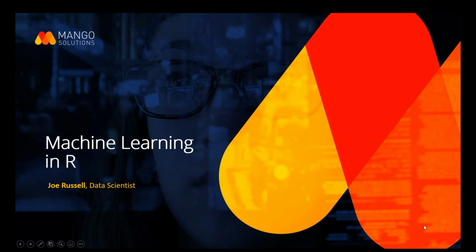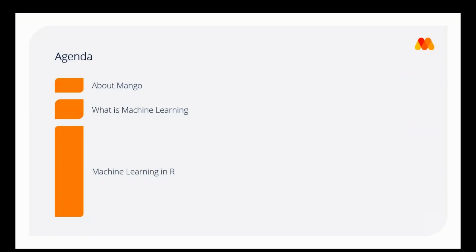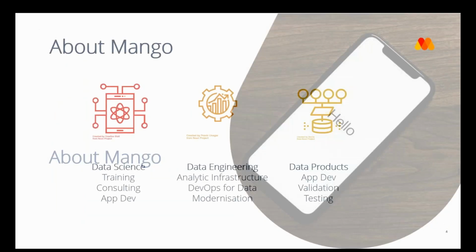So without further ado, I'll just go over the agenda for today's webinar. To begin with, I'll give you a brief overview about Mango and what we do, and then we'll look at what machine learning actually is, before diving headfirst straight into how we actually perform machine learning within R.